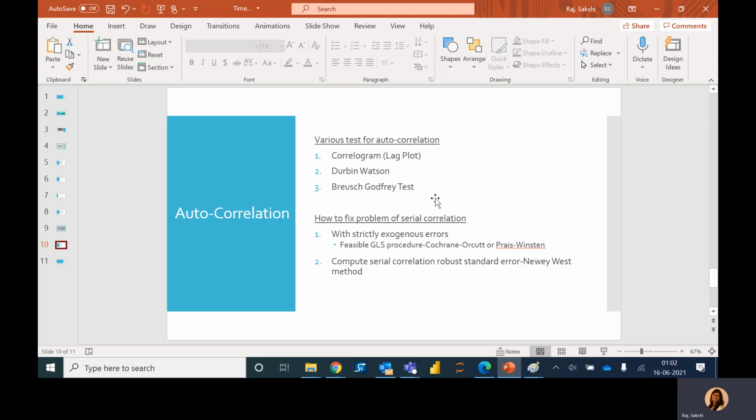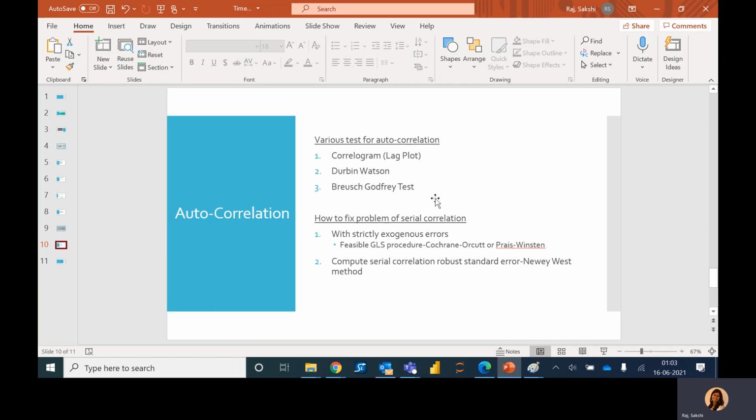The last topic we are covering today is autocorrelation. So the first question is, what is autocorrelation? We have discussed it briefly earlier. When errors are correlated across time, we say that the process is suffering from serial correlation. For example, how do we interpret correlated errors? If an interest rate is abnormally high for the current period, then it is likely to be abnormally high in future periods as well.